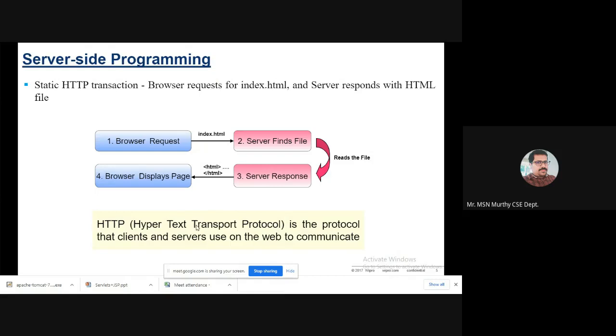HTTP is the Hypertext Transfer Protocol. It is a stateless protocol, which means it cannot maintain state. Using this protocol, clients and servers on the web communicate.